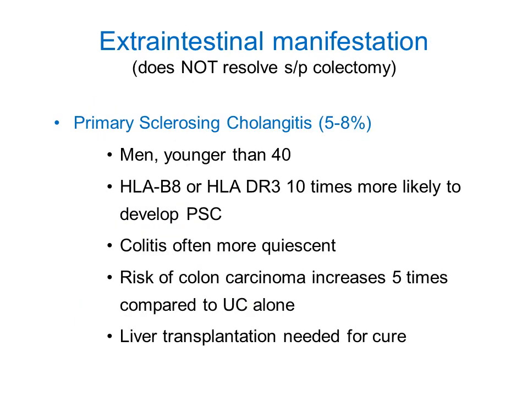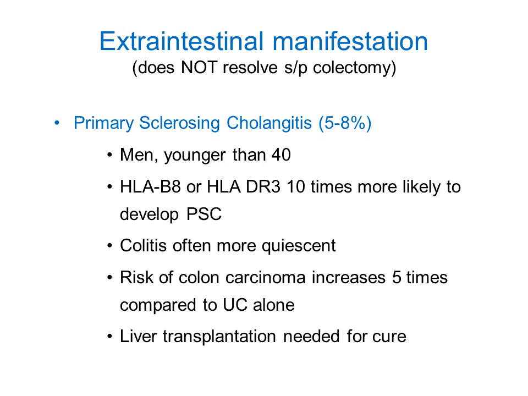Primary sclerosing cholangitis is seen in about 5 to 8% of the cases. It is commonly seen in men who are younger than 40 years. There is an association with HLA-B8 or HLA-DR3. When there is an association with this, they have almost 10% more risk for development of primary sclerosing cholangitis.